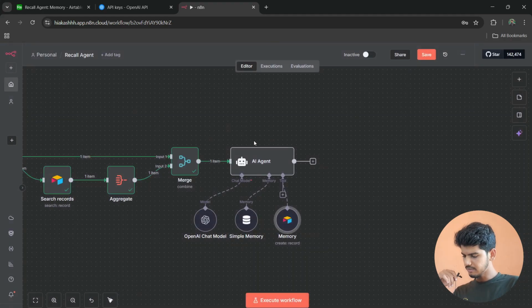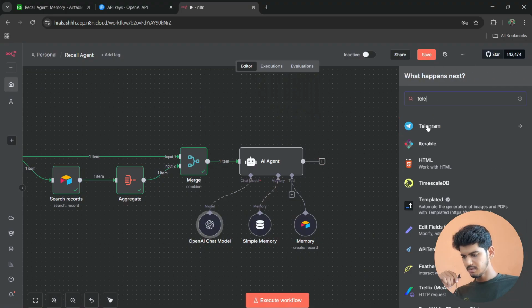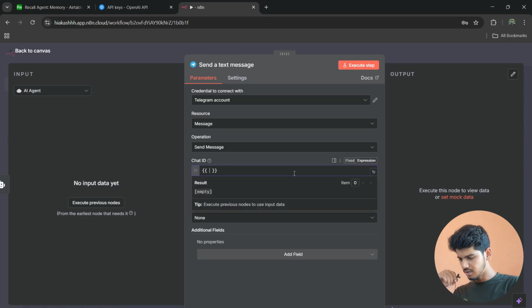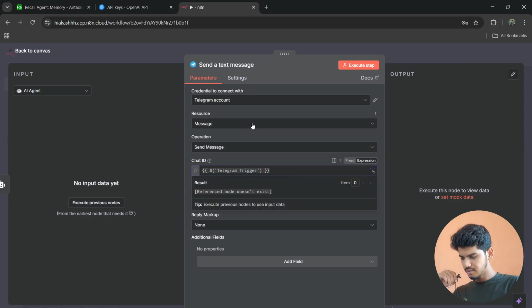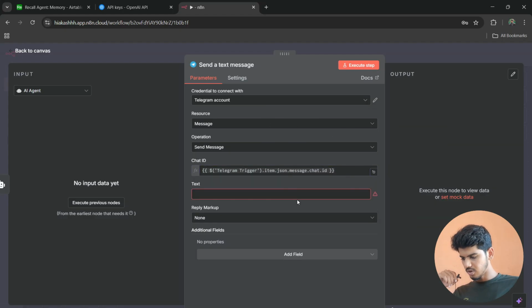And now go back to the canvas, and now it comes to the last step. Click on the plus icon again, search for the Telegram, and go for the send a text message. So credential to connect with Telegram account, resource will be message, and operation will be send message. And I'm going to write a chat ID here. If I want, I can just copy and paste it here, but I'm going to write it. So dollar parenthesis Telegram trigger and dot item dot json dot message dot chat and ID, and in the text we are going with $JSON.